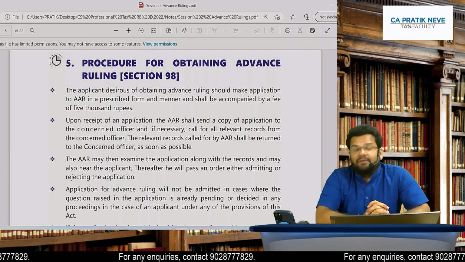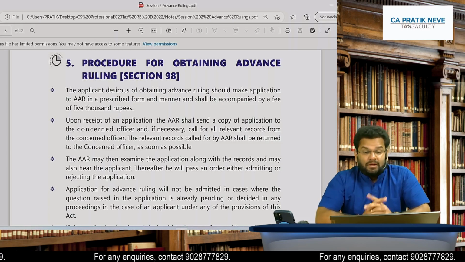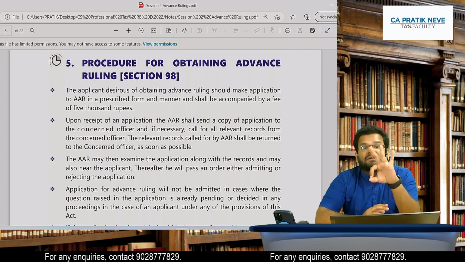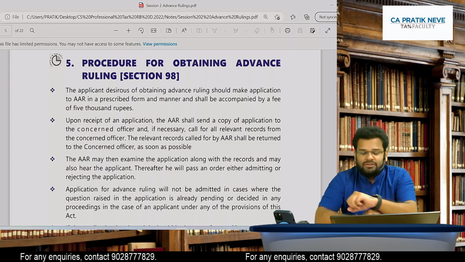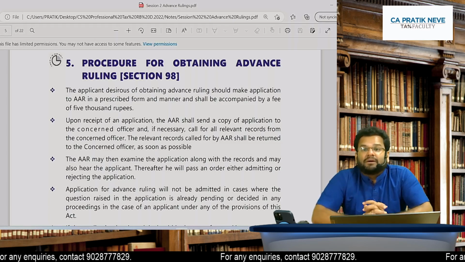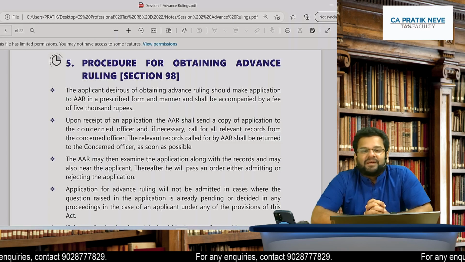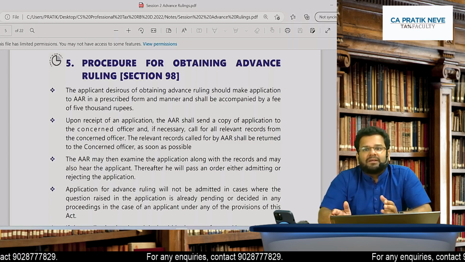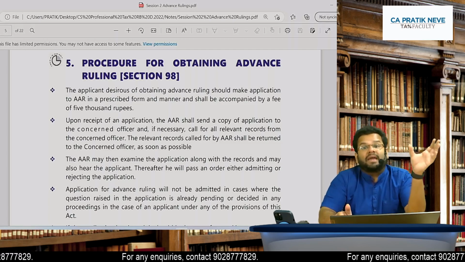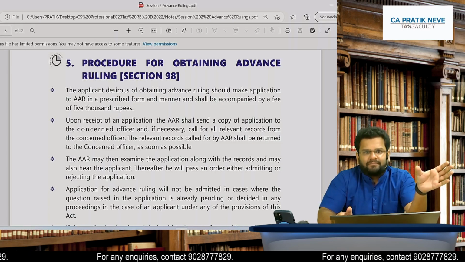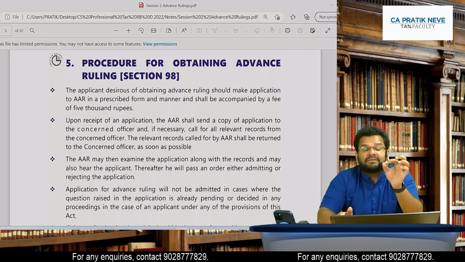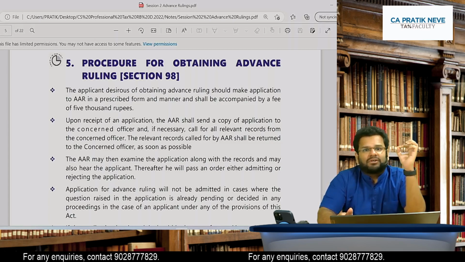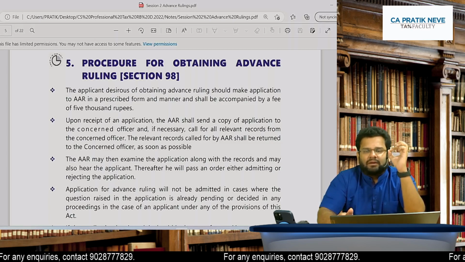Procedure for obtaining advance ruling. Now, which three parties are involved in this procedure? First you tell me that, then it will become simple. First party involved is the applicant. Second party involved is, of course, AAR. And friends, finally, the revenue department is going to be in question.